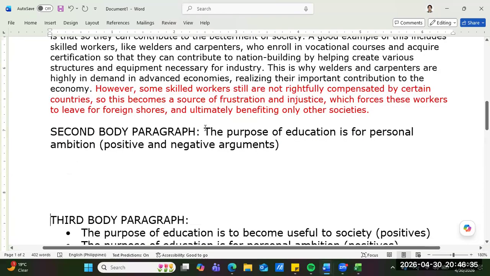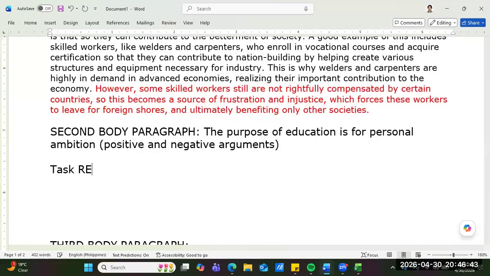In fact, in order to achieve task response, you will need to use or utilize coherence and cohesion skills. There, guys, coherence and cohesion.